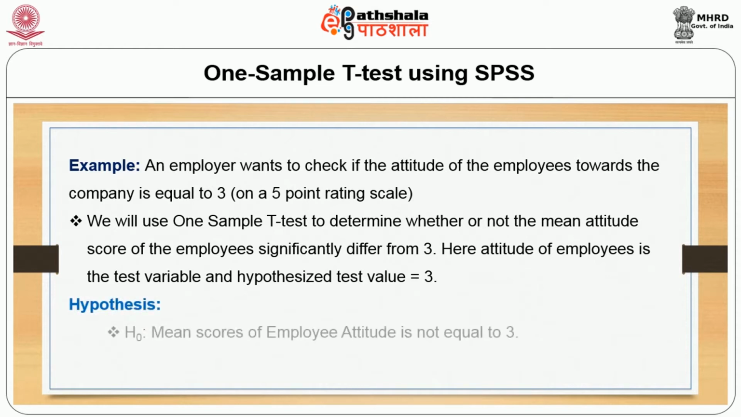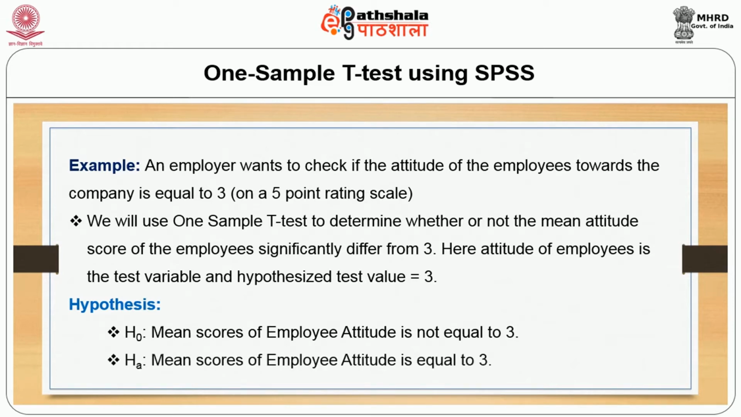Let us set the null hypothesis and alternative hypothesis as given below. The null hypothesis is mean scores of employee attitude is not equal to 3, whereas the alternative is mean scores of employee attitude is equal to 3.